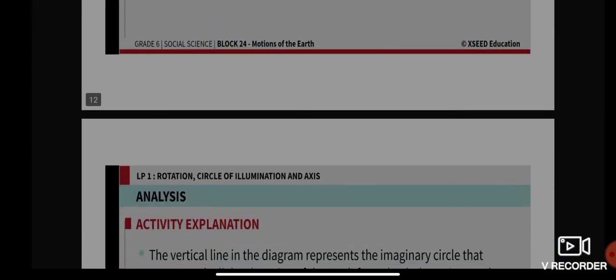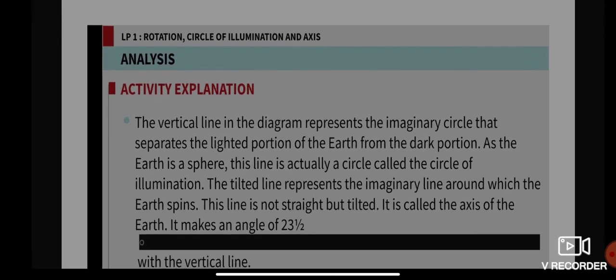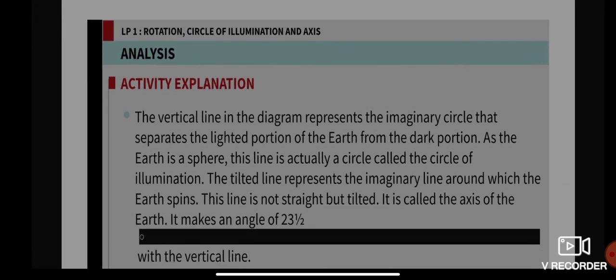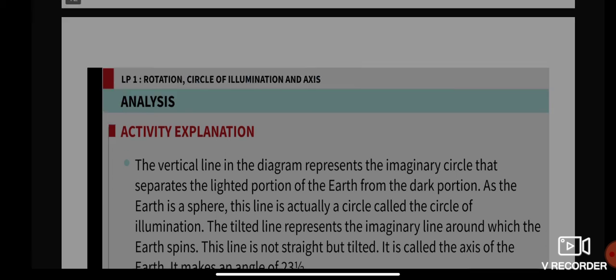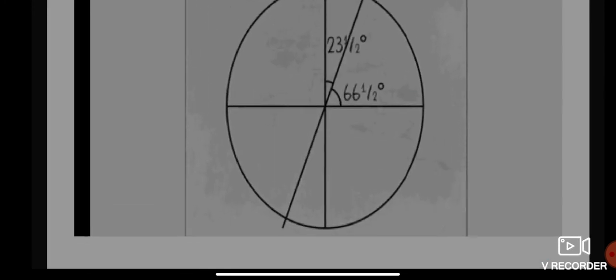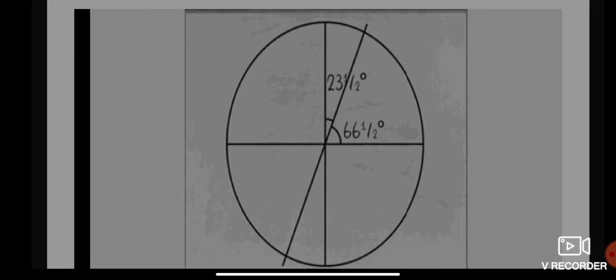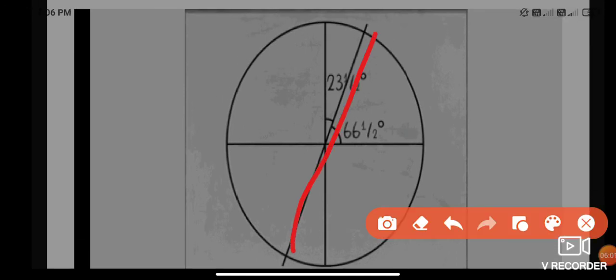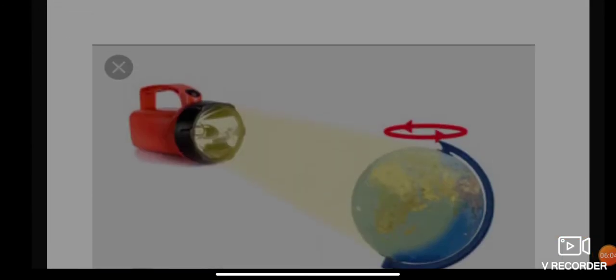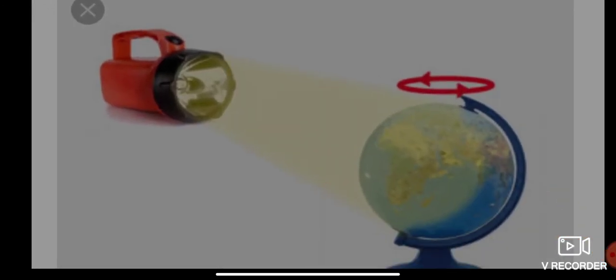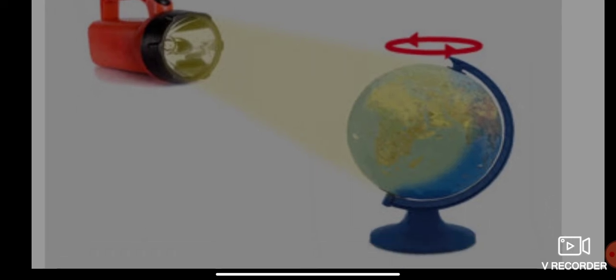Please listen carefully. The vertical line in the diagram represents the imaginary circle that separates the light portion of the earth from the dark portion. As shown here, the part facing the sun receives day, and the part which does not face the sun receives night.